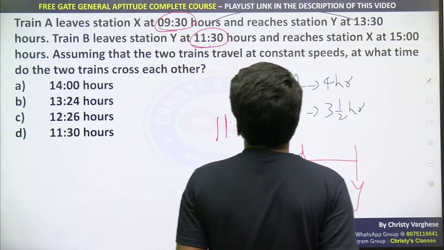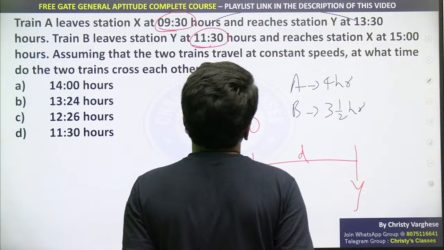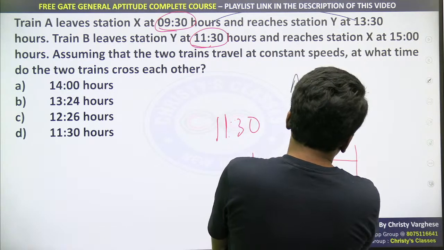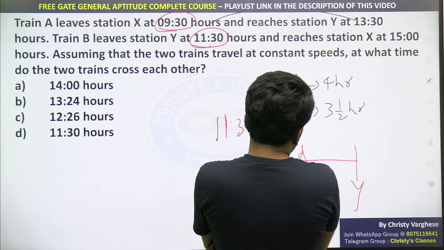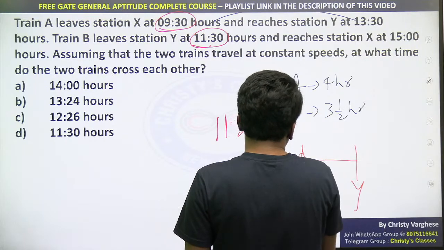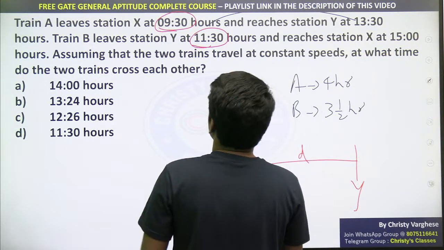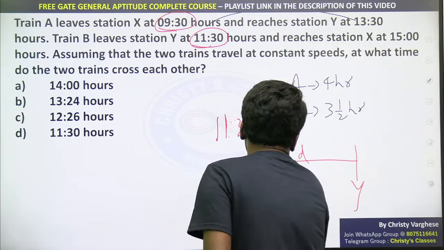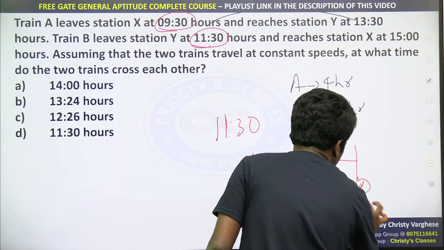So let D be the distance that they need to cover together. Now, for train A and train B to reach, station X and Y, A and B is what I meant. Train A and train B.